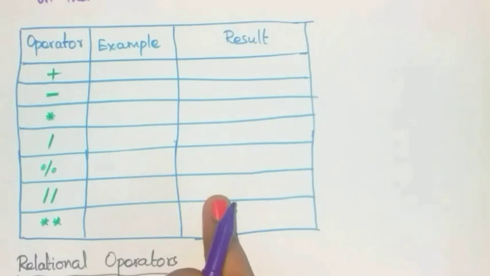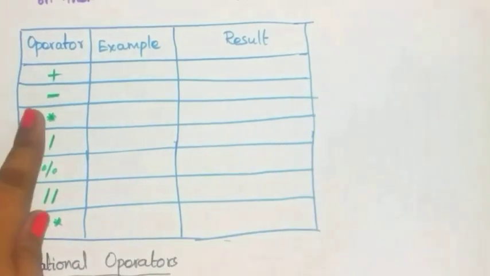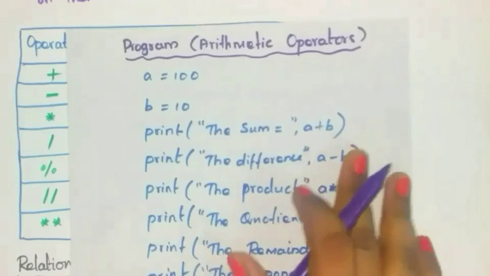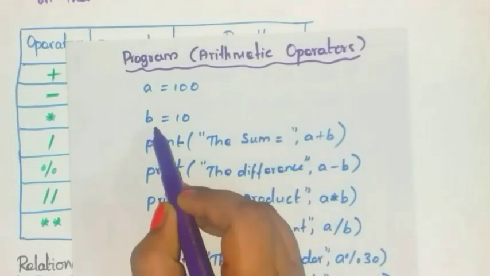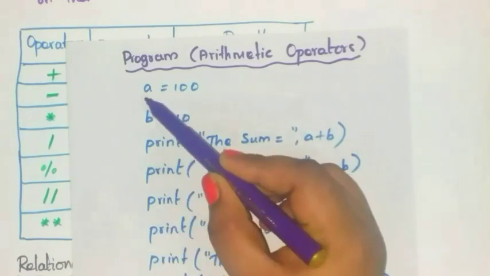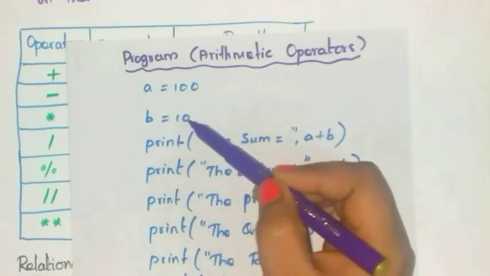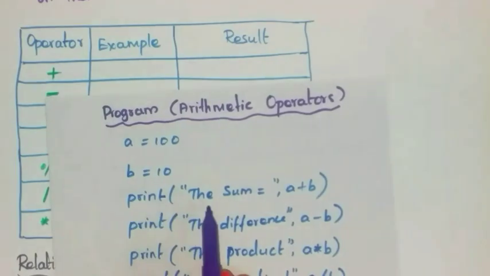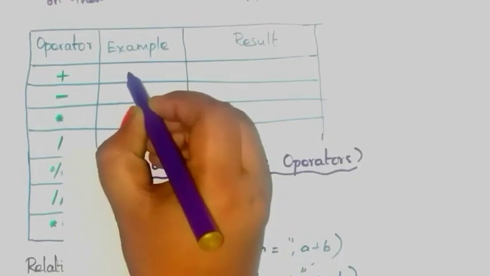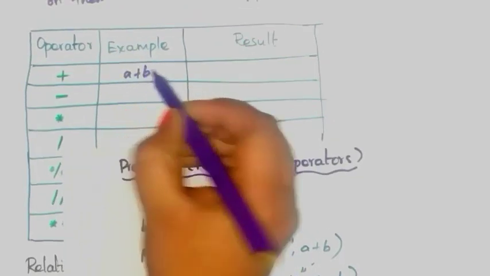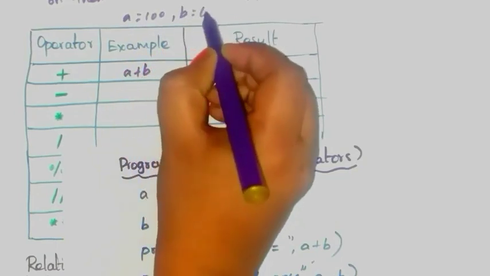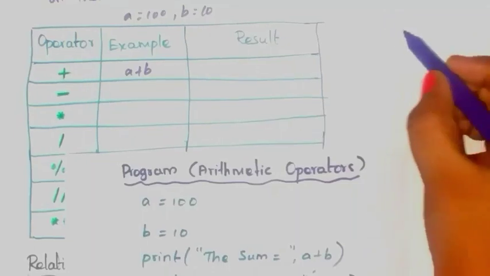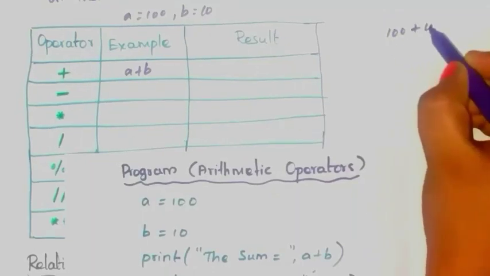So let us see one Python program using these arithmetic operators. See here, this is the program. First let us take two values: a is equal to 100 and b is equal to 10. Next you have to print the sum is equal to a plus b. A is 100, b is 10, so a plus b means 100 plus 10.